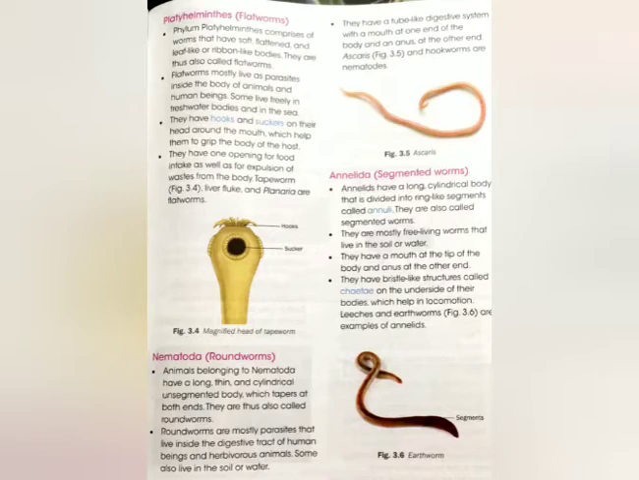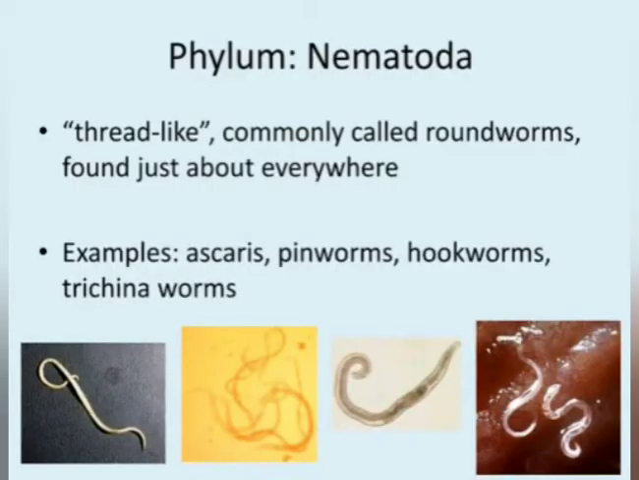Next phylum is Nematoda. Nematos means thread, helminths means worm. They have a long, thin and cylindrical, unsegmented body which tapers at both ends, thus called roundworms. They are also parasites and live inside the digestive tract of human beings. They have 2 openings in their body, a mouth where the food is taken in and the anus from where the undigested food is thrown out. Examples are pinworm, hookworm, ascaris, etc.